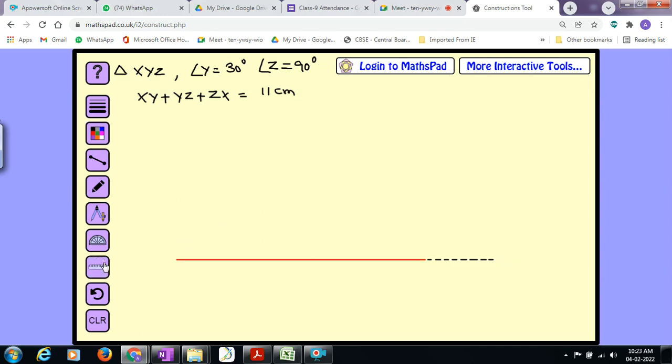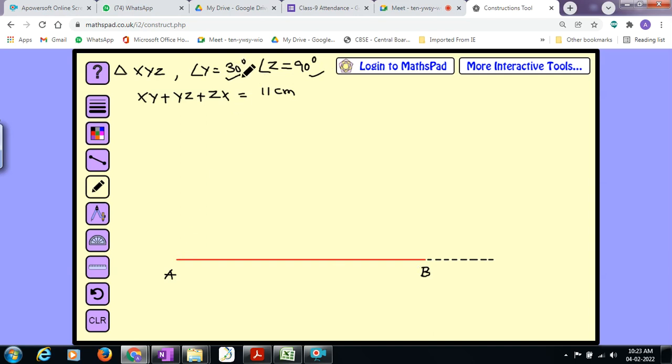Let me remove the ruler. Let me name it as some ray, whatever you like you can name it. In this situation, let me name it A and B. AB total length is 11 centimeters. Now angle Y is 30 degrees, angle Z is 90 degrees. So I need to construct a ray which makes an angle of 30 degrees with AB.